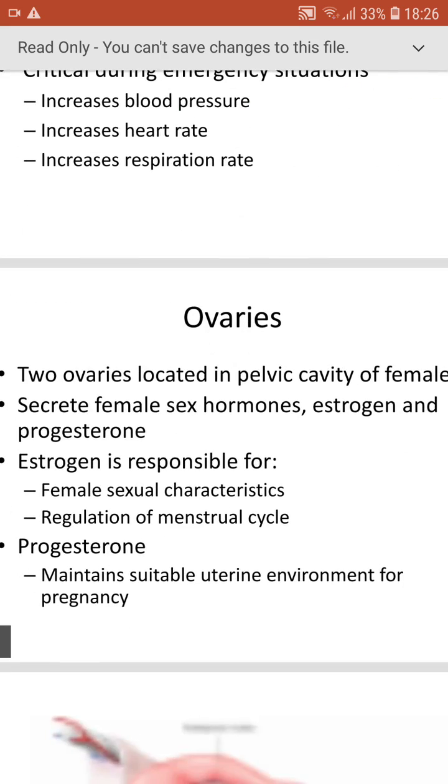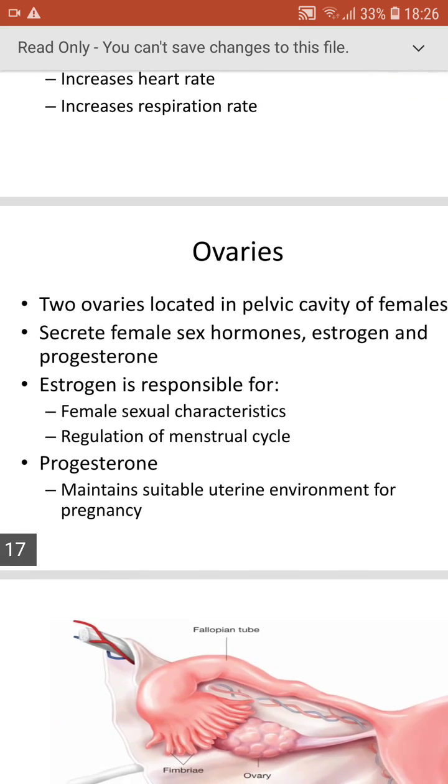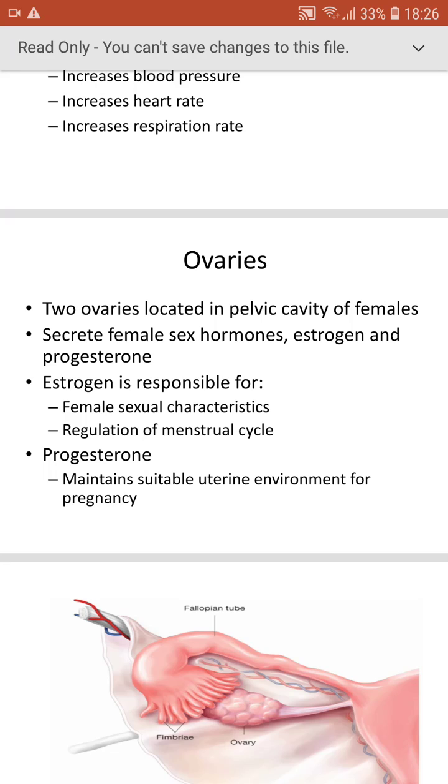And next, the ovaries. Two ovaries are located in the pelvic region of the female, which secrete the female sex hormones estrogen and progesterone. Estrogen is responsible for female sexual characters and regulation of the menstrual cycle, and progesterone maintains a suitable uterine environment for pregnancy.